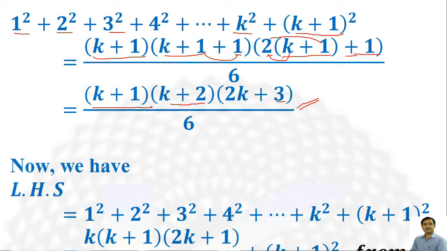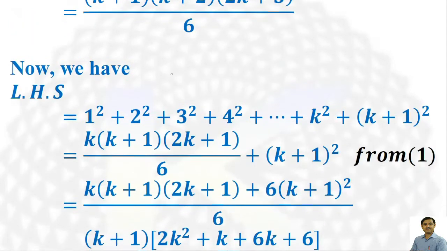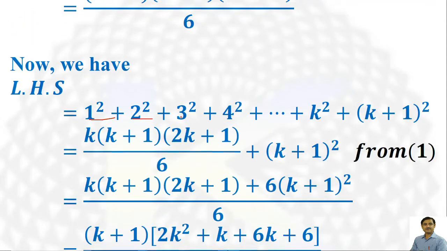Now let us take the left hand side of the statement which we have to prove, that is P(k+1). It gives 1 square, 2 square, 3 square up to (k+1) square. The sum of squares of k terms, that is 1 square, 2 square, 3 square up to k square, we substitute from equation 1, that is our assumption, which gives k(k+1)(2k+1)/6.